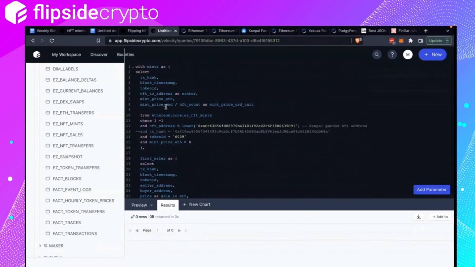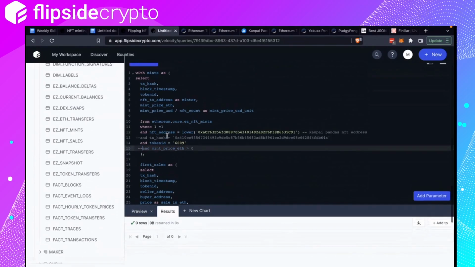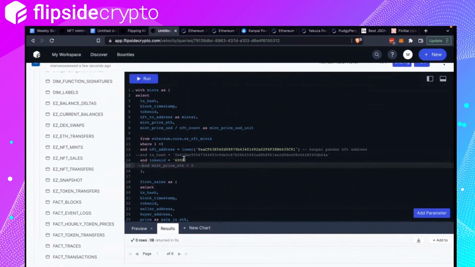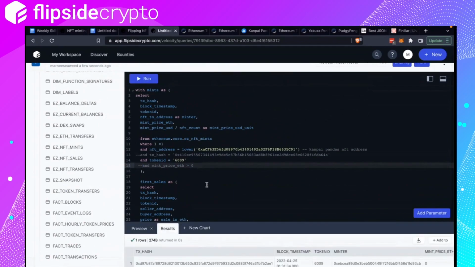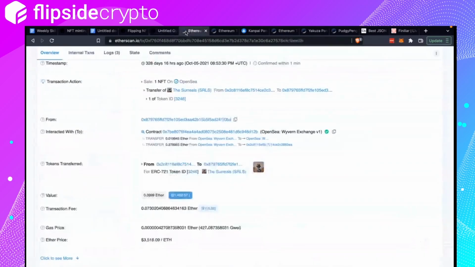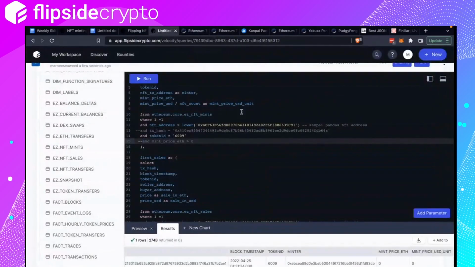Okay, so something is wrong here. So what is wrong? I'm guessing it is this line here. Mint price is more than zero. Wait, is it because this token ID was minted for free? No. Oh man. Okay. We'll have to use another one.